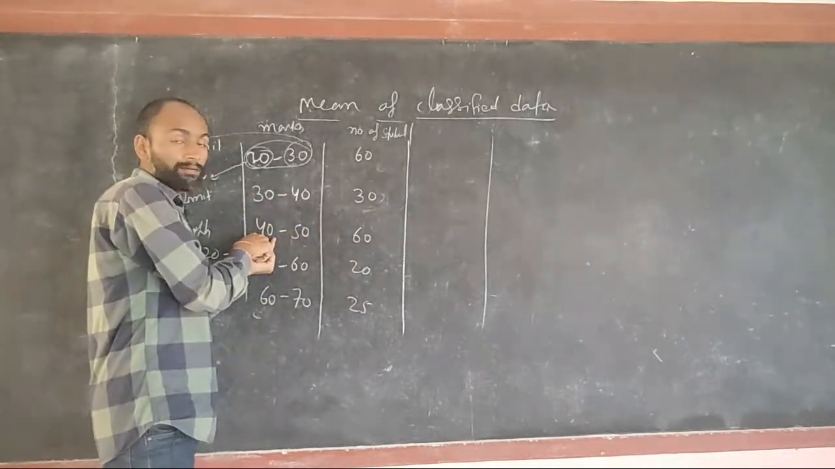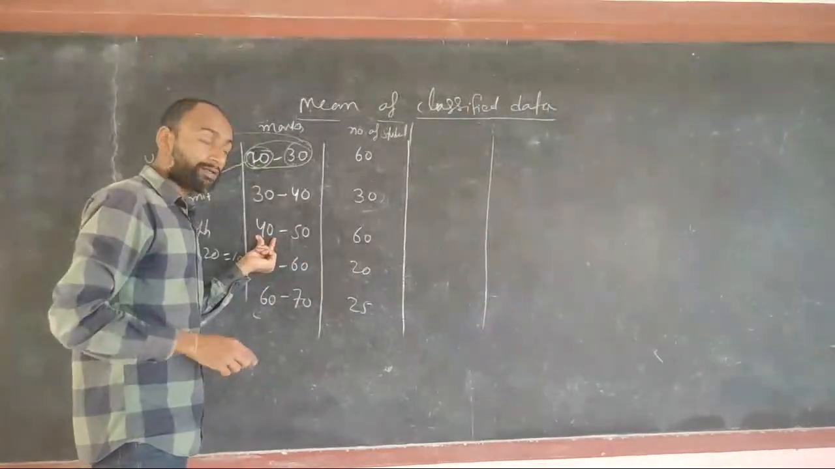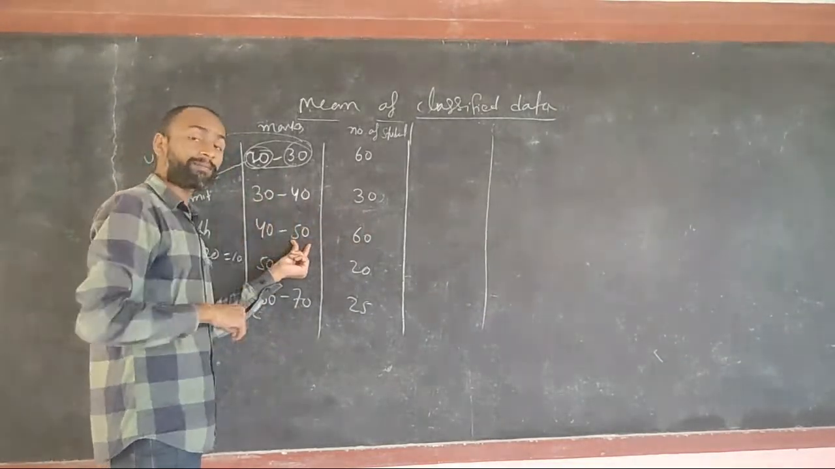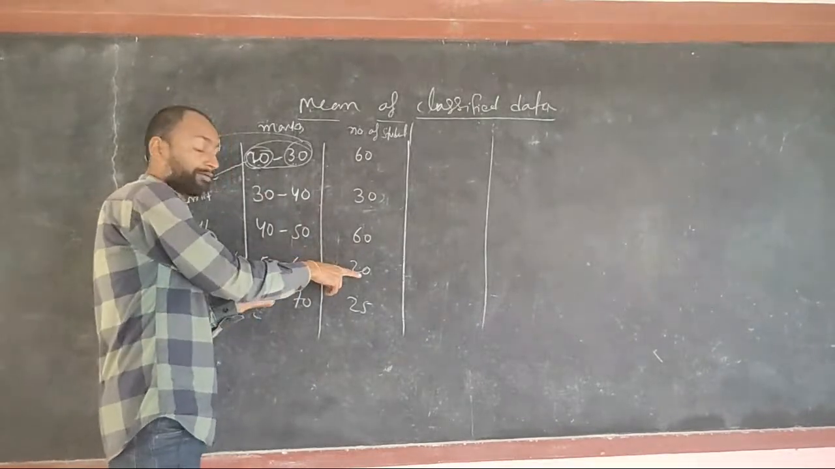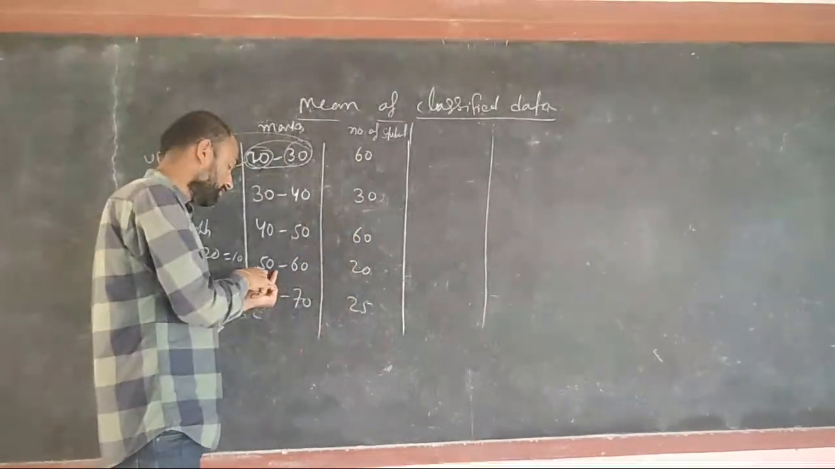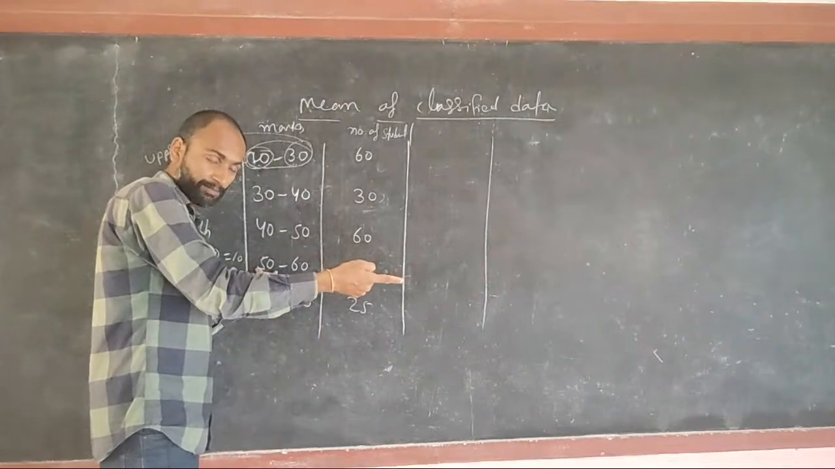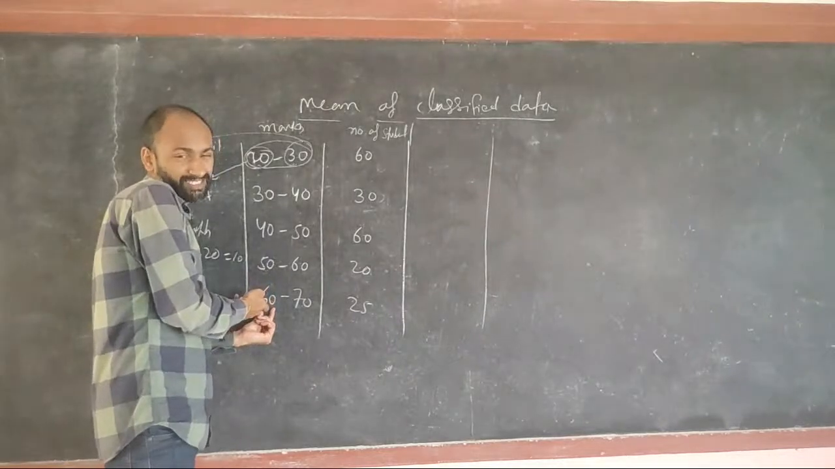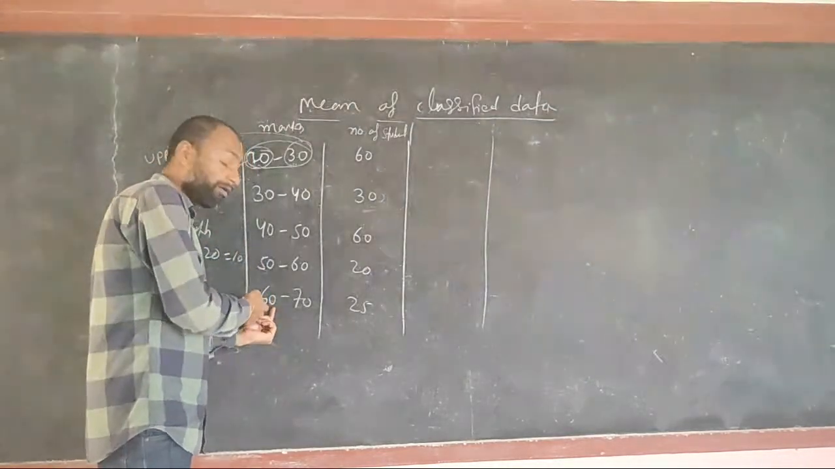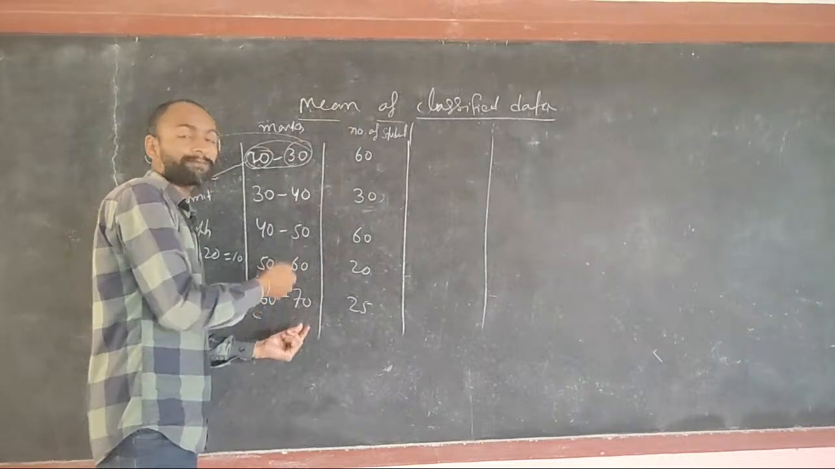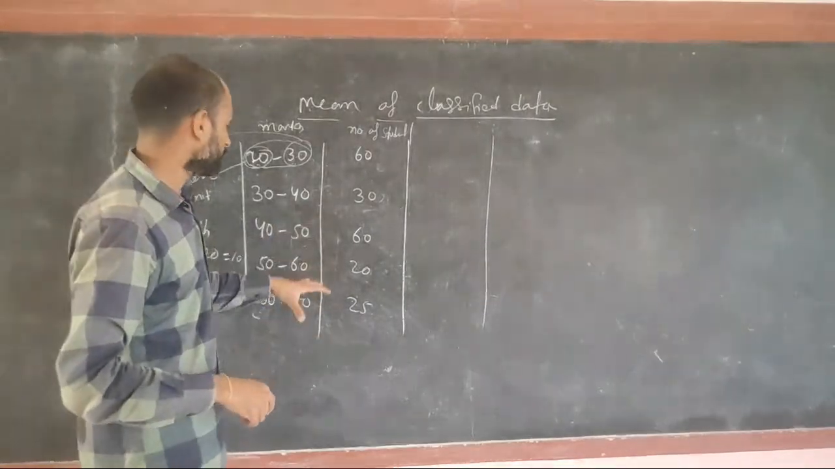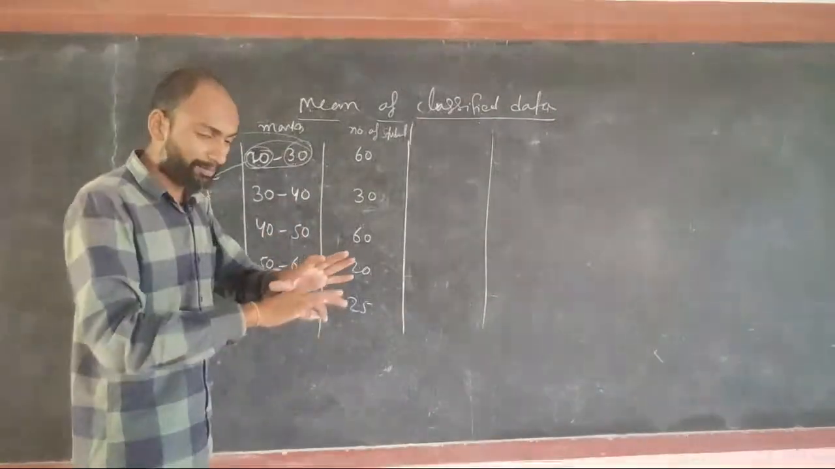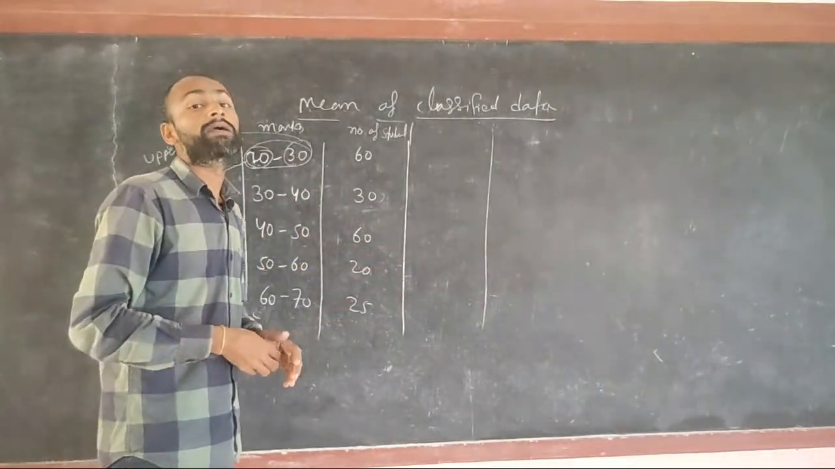Here again 60 students scored either 40 or more than 40 but less than 50. Similarly in this interval, 20 students scored either 50 or more than 50 but less than 60. Here the same 60 scored 60 or more than 60 but less than 70. This is an interval, and it is called a class. So if this type of data is given, each interval is called a class.